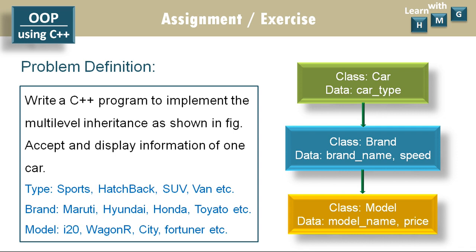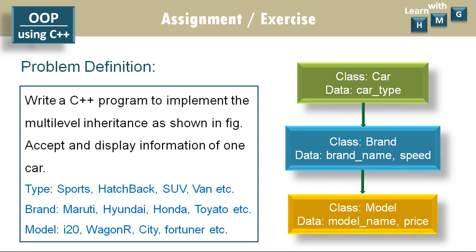Some examples are given. You may use car types such as sports, hatchback, SUV, van, etc. Brand may be Maruti, Hyundai, Honda, Toyota, etc. and model may be i20, Wagon R, City, Fortuner, etc. So this is the data which represents car type, brand name, model name, right?